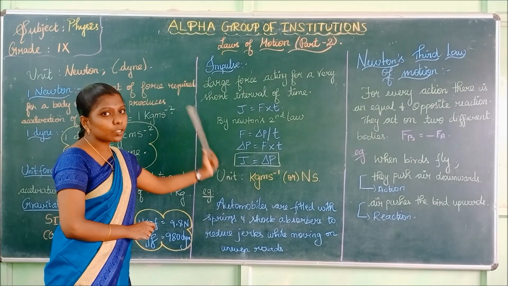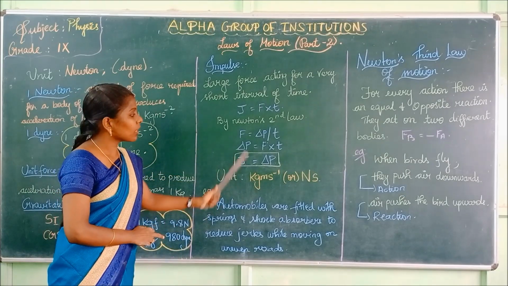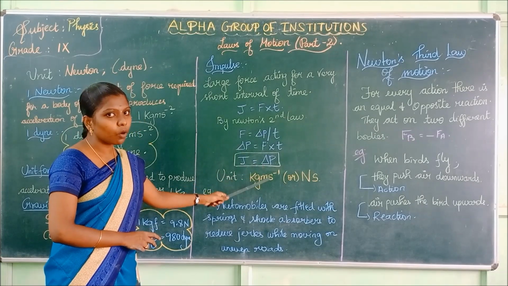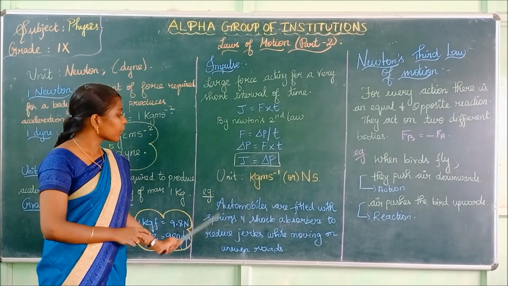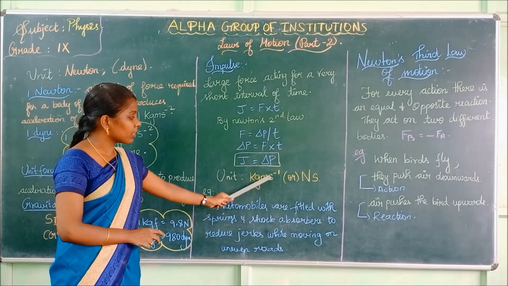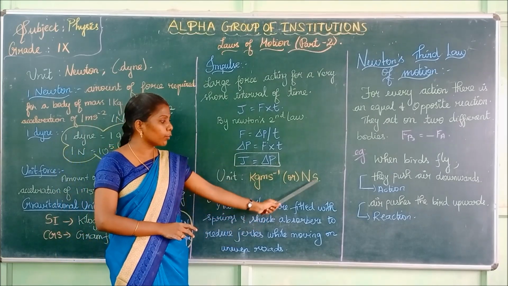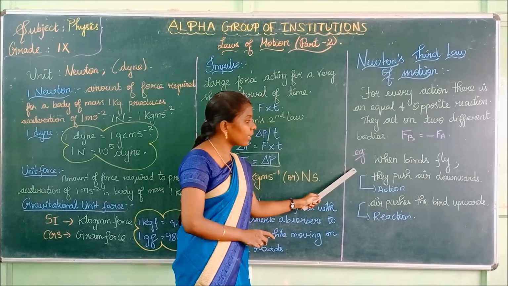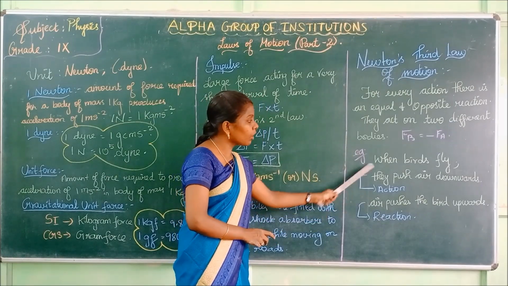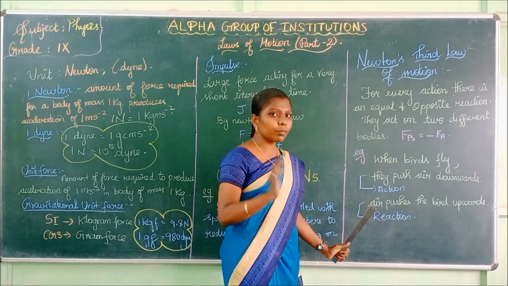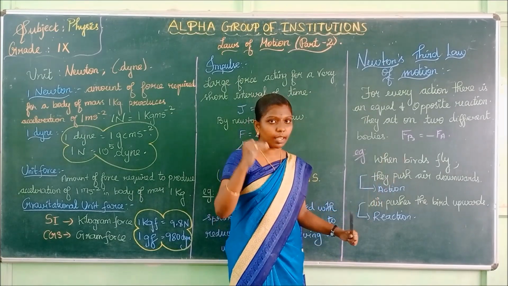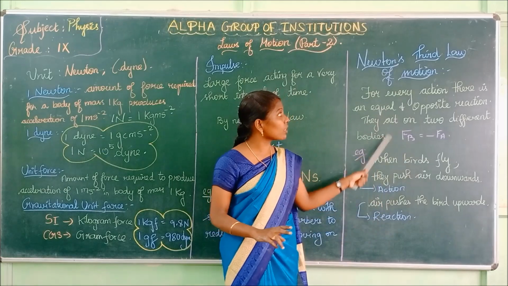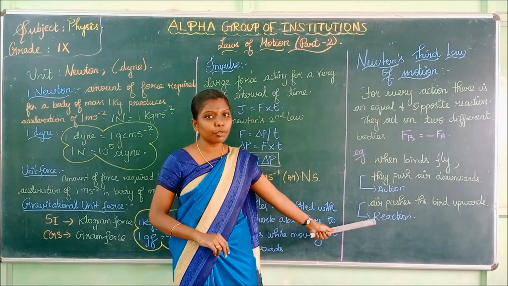We have also seen impulse. What is the formula for impulse? J is equal to F into t, which is equal to the change in momentum. The unit for impulse is kilogram meter second power minus 1, or Newton second. Next, we have seen Newton's third law of motion and an example: birds flying. When birds fly, they push the air downwards and the air lifts the bird upwards.